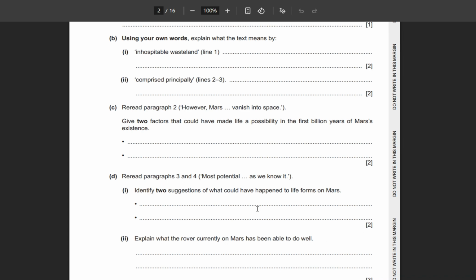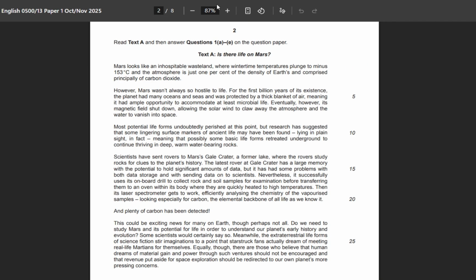Paragraph 3, 2 marks, 2 bullets: 2 suggestions of what could have happened to life forms on Mars. Let me take you to paragraph 3. This is the third one. Most potential life forms undoubtedly perished. One is gone, died, dead, perished, right? But research has suggested that some lingering surface markers of ancient life may have been found. So some life traces are there, but this type of form lying in plain sight, in fact, meaning that possibly some basic life forms retreated underground. This kind of life forms found there.